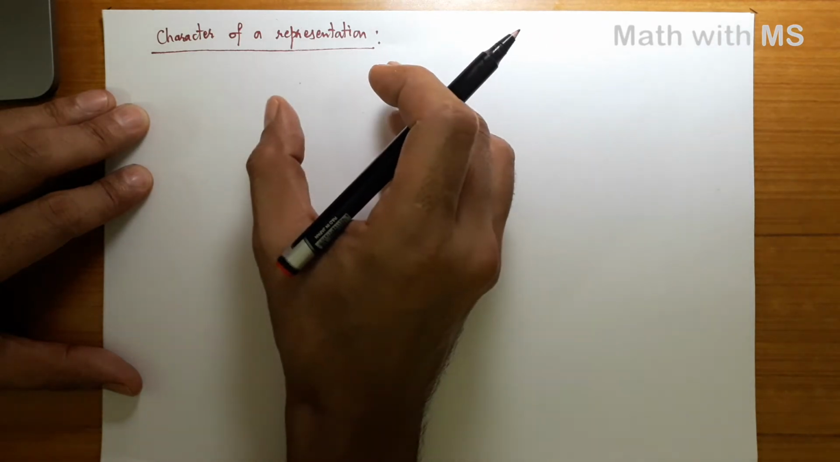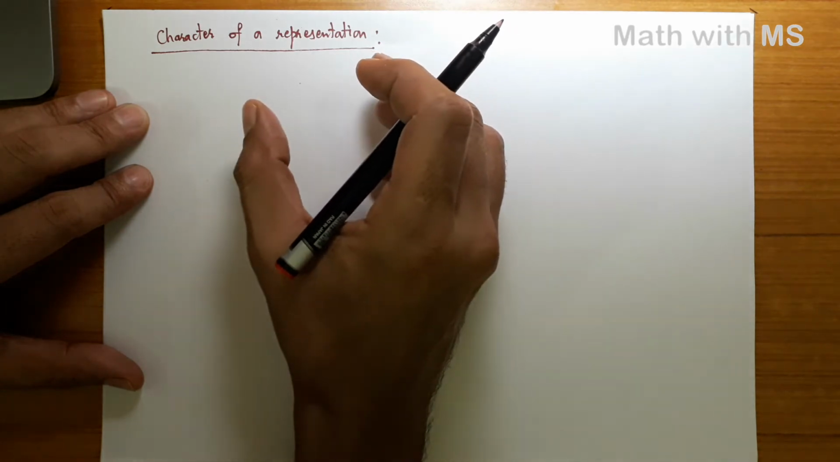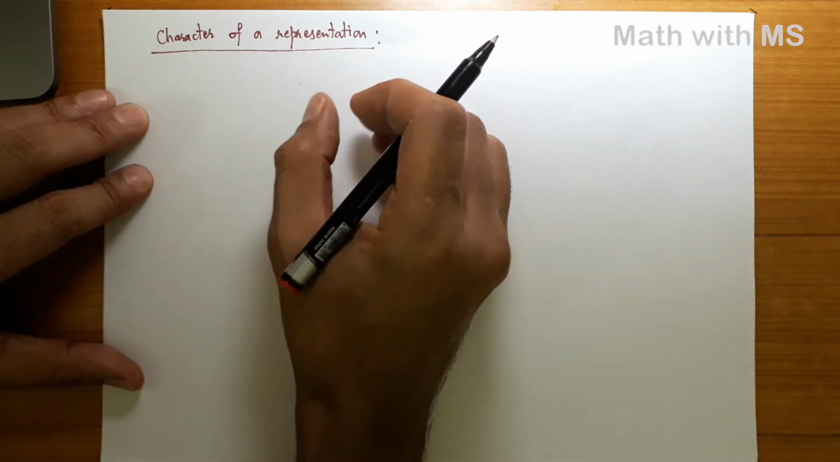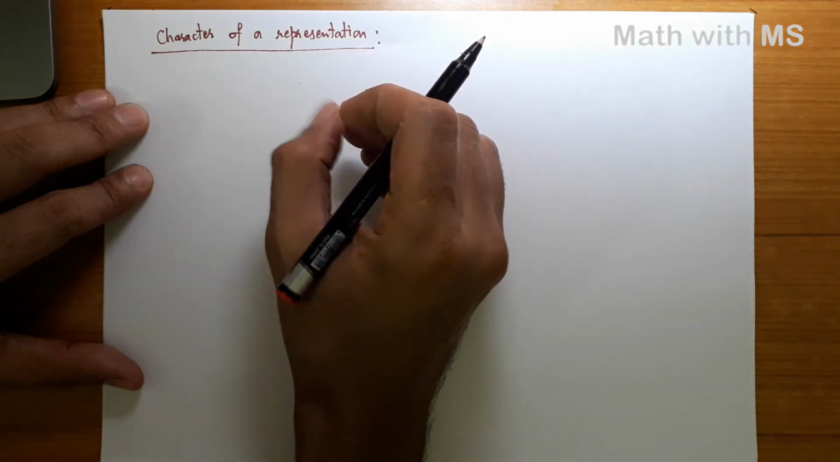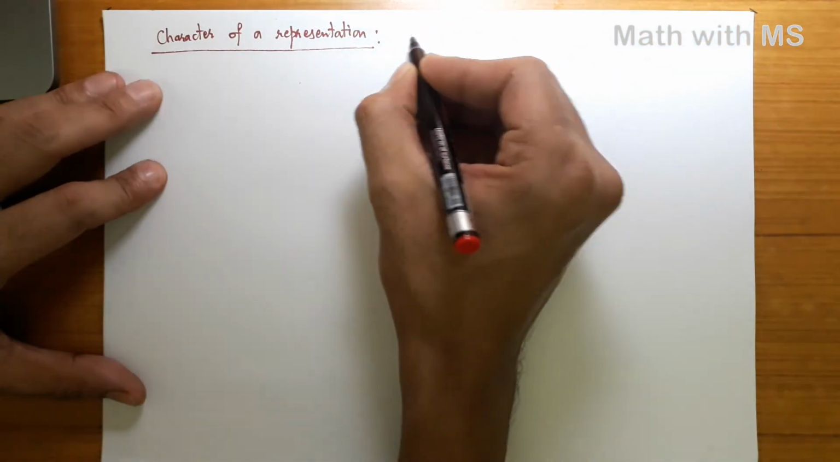And to achieve that, we need to build up some more machinery. So we are going to introduce what are called characters of representations and class functions. So let's begin with the character of a representation. So what is the definition?